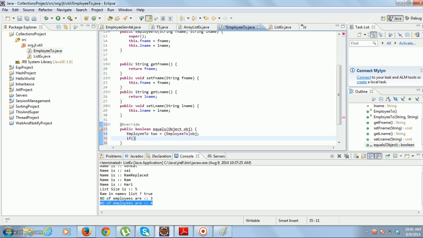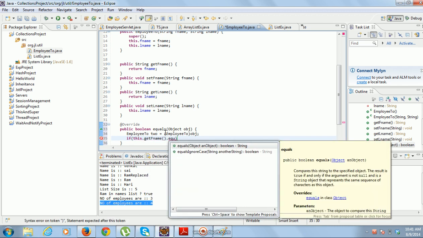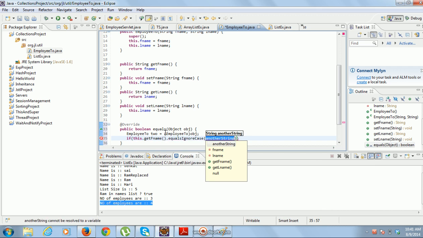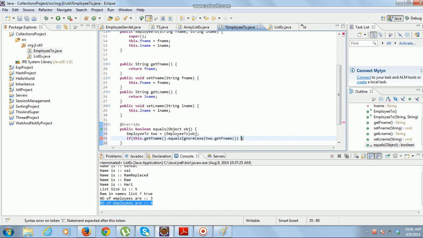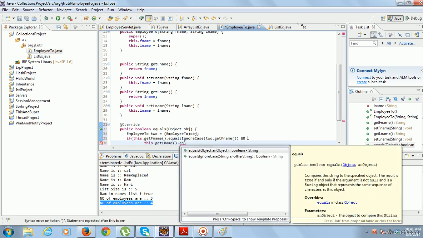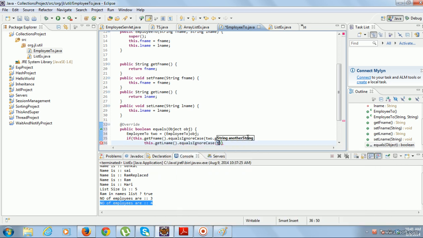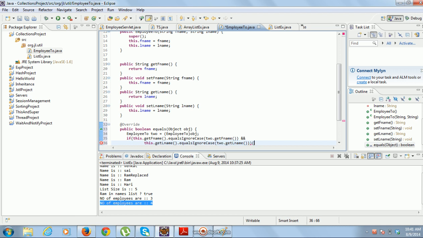And you have to write logic like: if this.getFname().equalsIgnoreCase(obj.getFname()) and this.getLname().equalsIgnoreCase(obj.getLname()), I should return true.